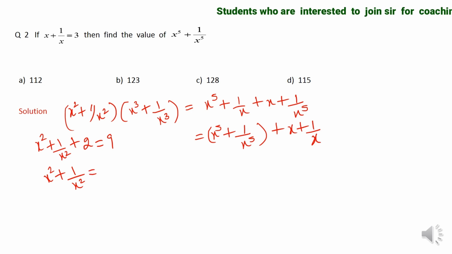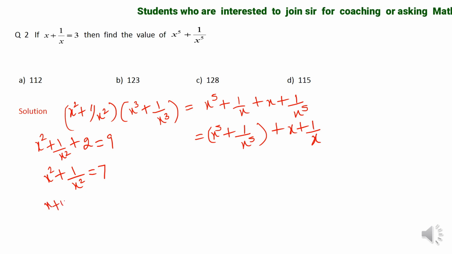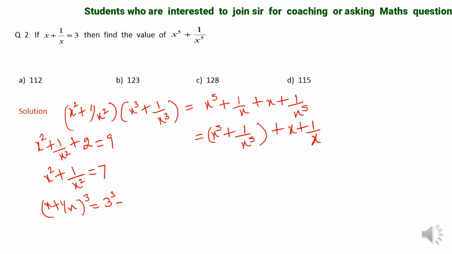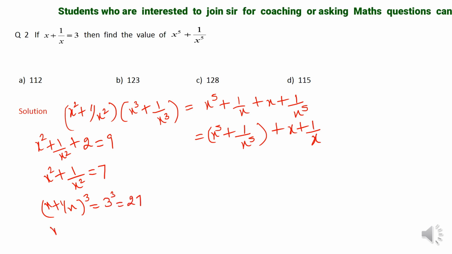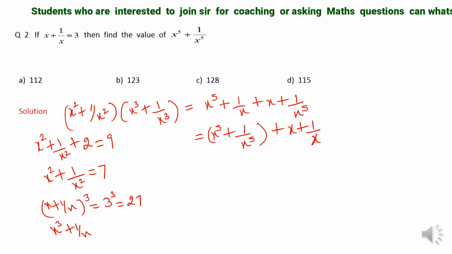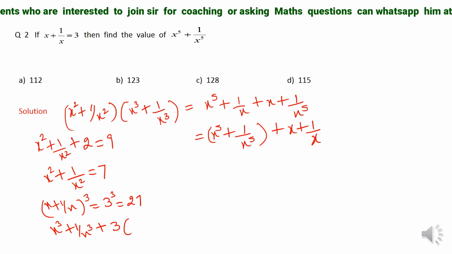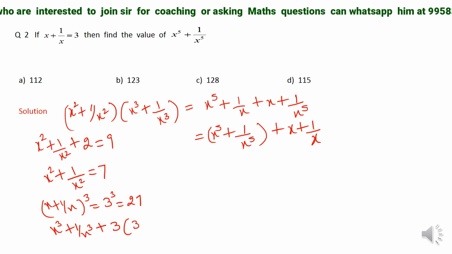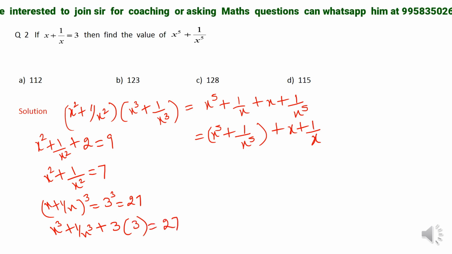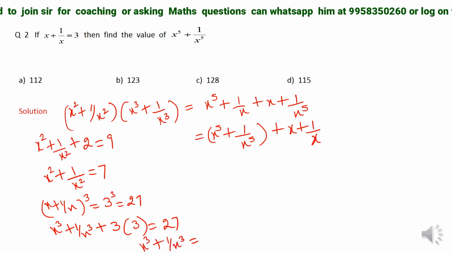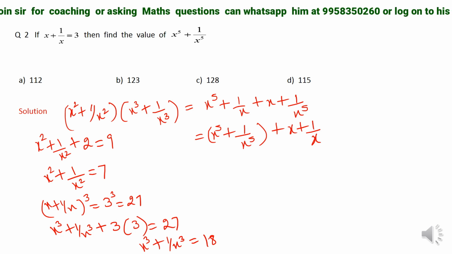Fine. Now similarly, if I need to find the value of x cube plus 1 by x cube, then what should I do? I will cube this expression, x plus 1 by x whole cube equal to 3 cube. Here I am going to get x cube plus 1 upon x cube plus 3ab, means 3 into a plus b, which is x plus 1 by x and which is again 3. So from here I get x cube plus 1 upon x cube as 27 minus 9, which is 18.